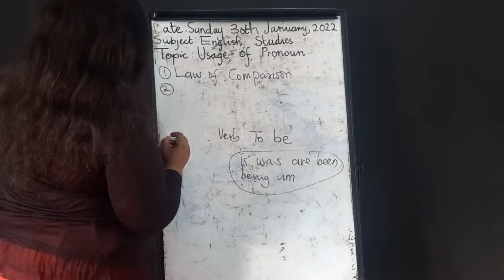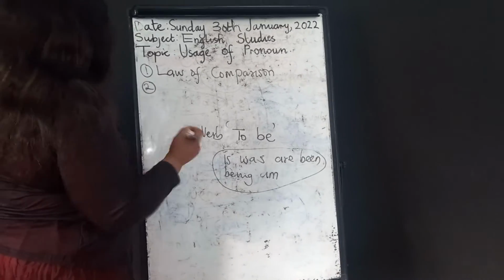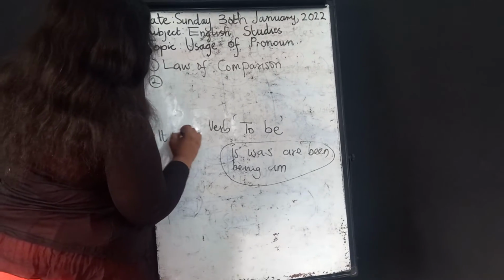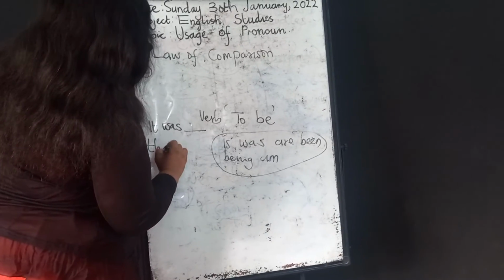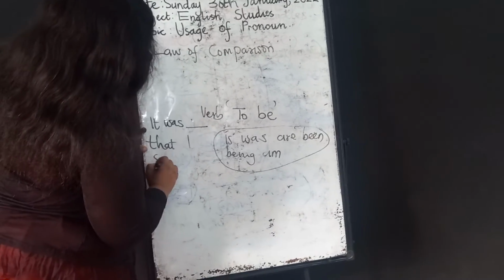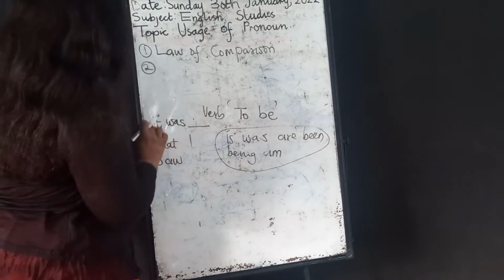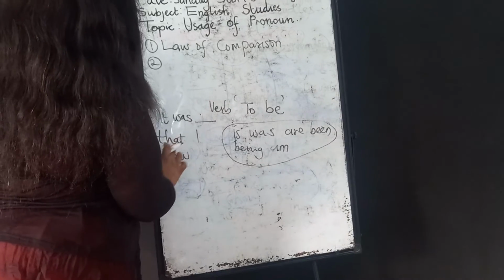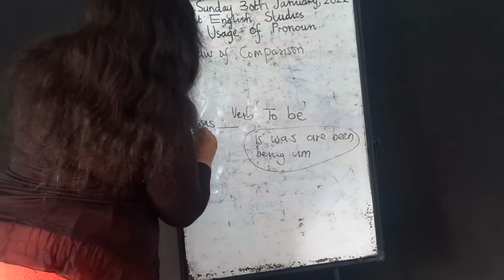For instance, if you say, it was dash I saw.